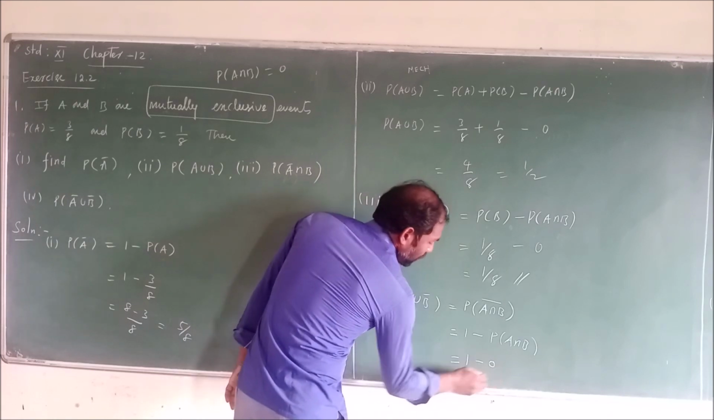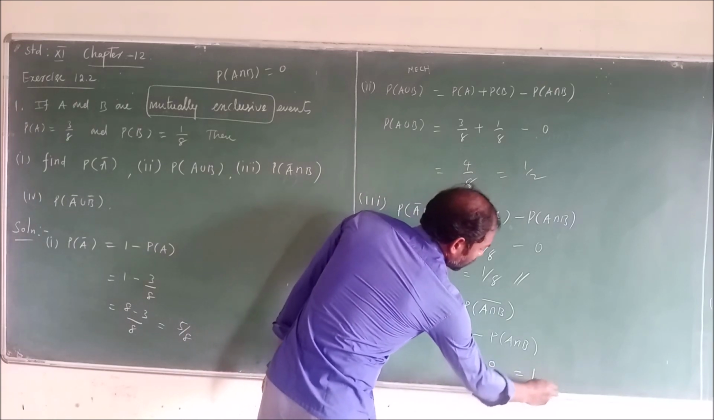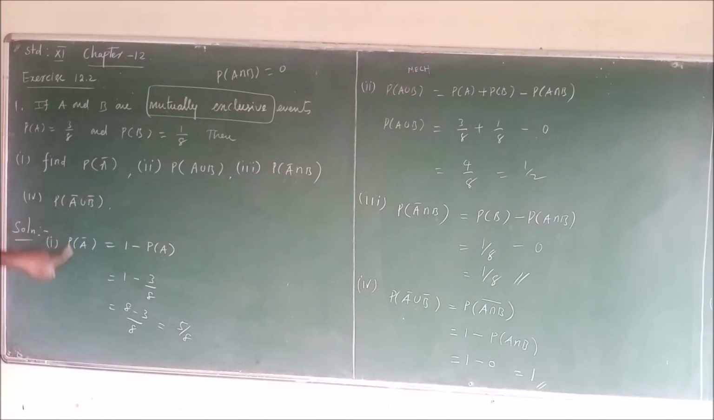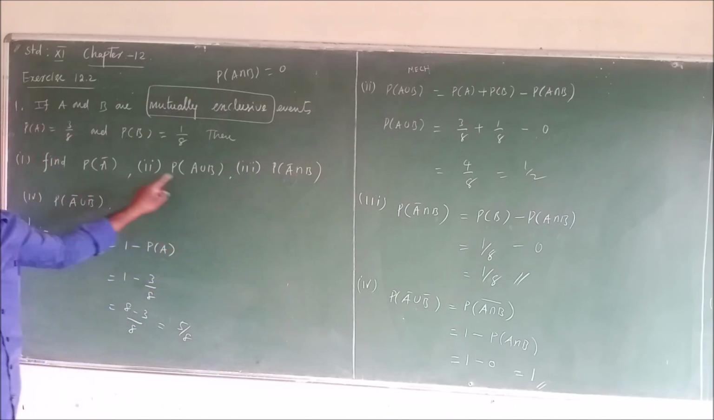So 1 minus 0 equals 1. The values of the first one is 5 by 8, the second one is 1 by 2, the third one is 1 by 8 and the fourth one is 1. So the first problem is completed.